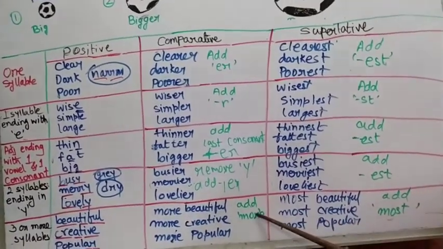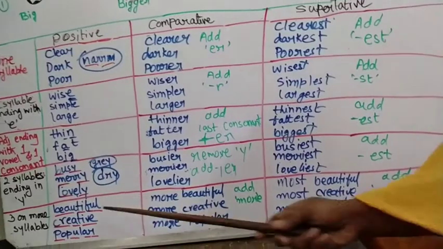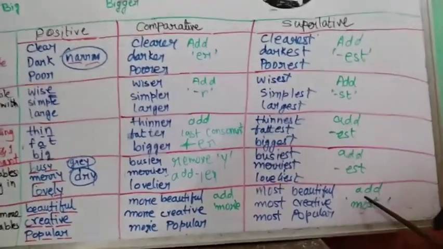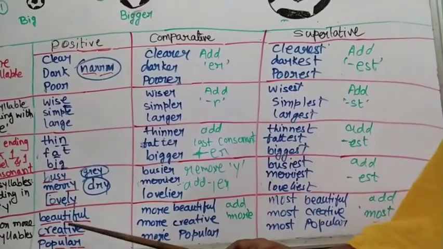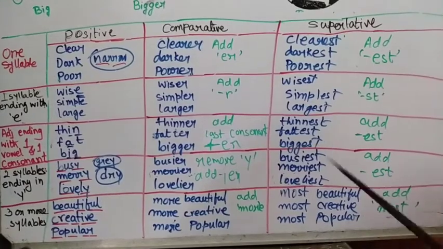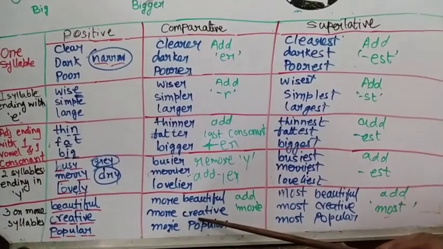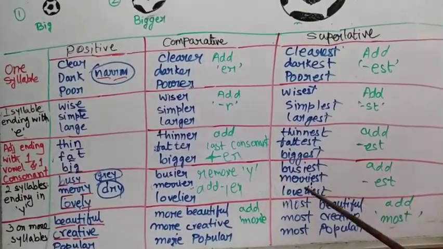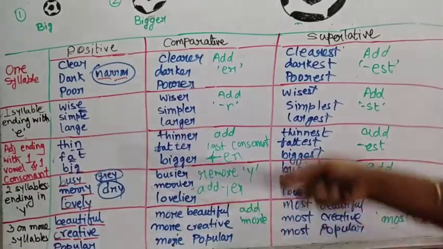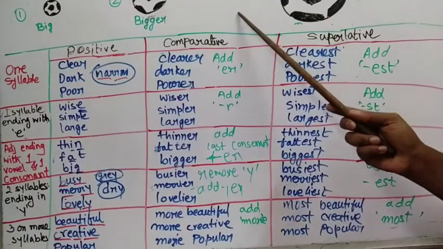Then we add more to form its comparative, beautiful, more beautiful, and most to form its superlative, most beautiful. Similarly, popular, more popular, most popular. Creative, more creative, and most creative. So this is all about the various rules and degrees of comparison.